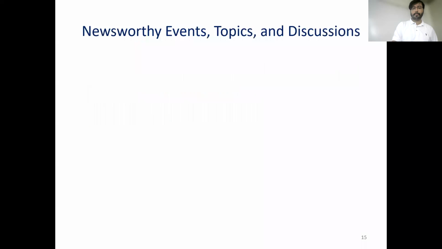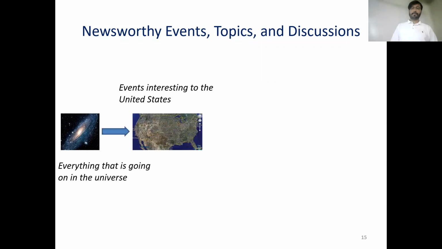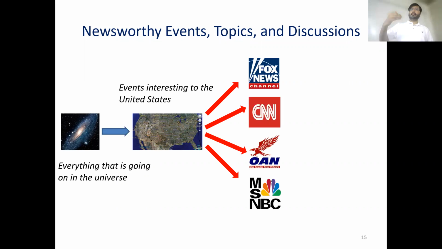So here is how the information is flowing. This is everything that's going on in the universe. And then a subset of that are events interesting to United States. Then different subsets, assuming they have substantial overlap, are of interest to these different news networks.